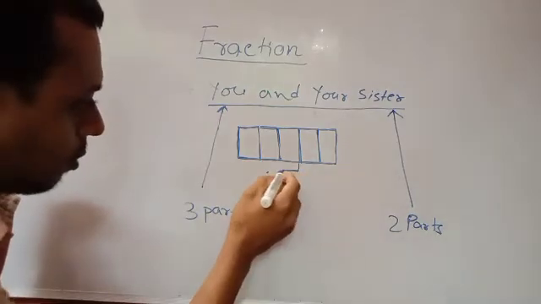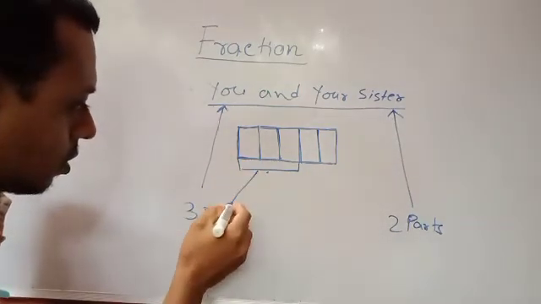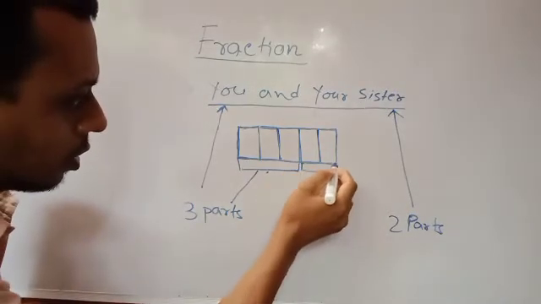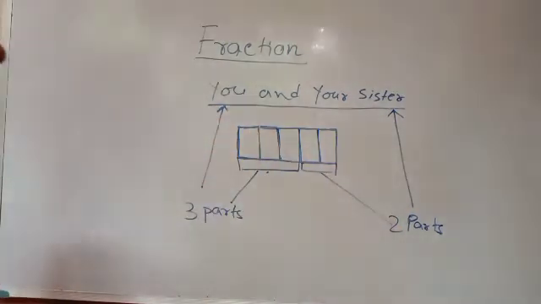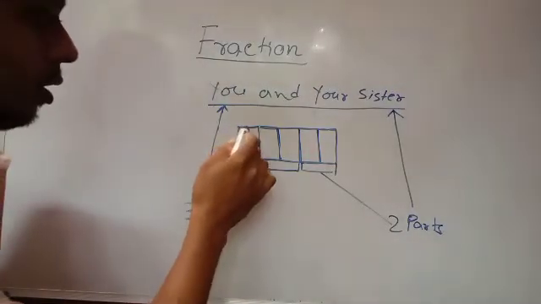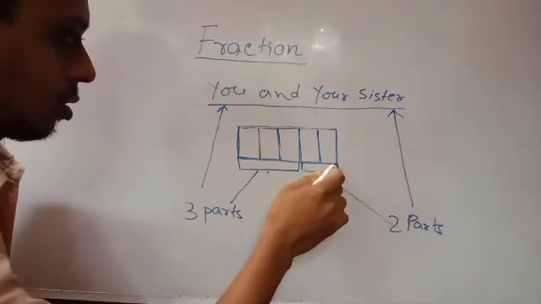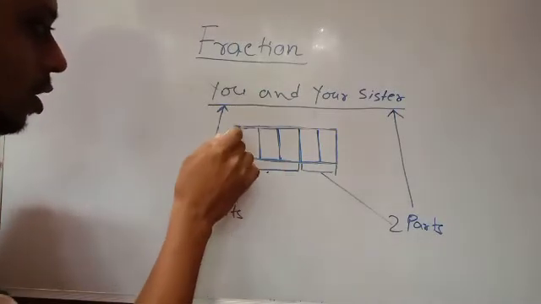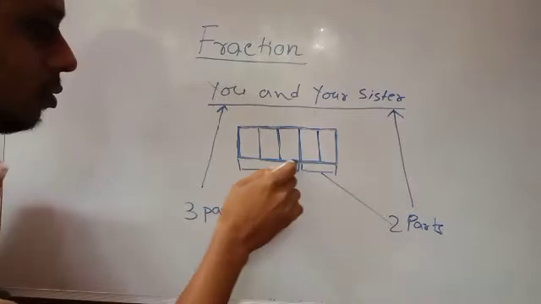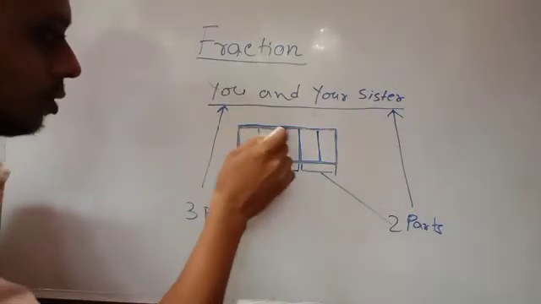So these 3 parts are given to you, and these 2 parts are given to your sister. First of all, your mother has bought one cake. This is a total cake.